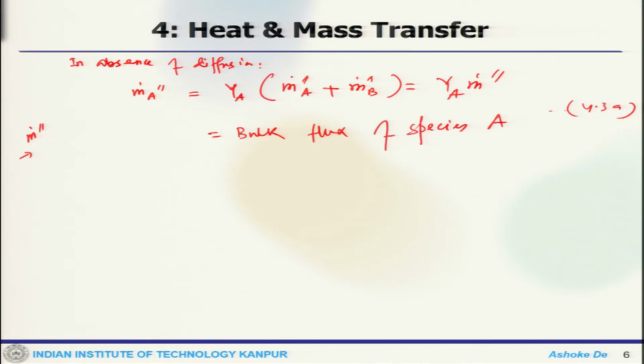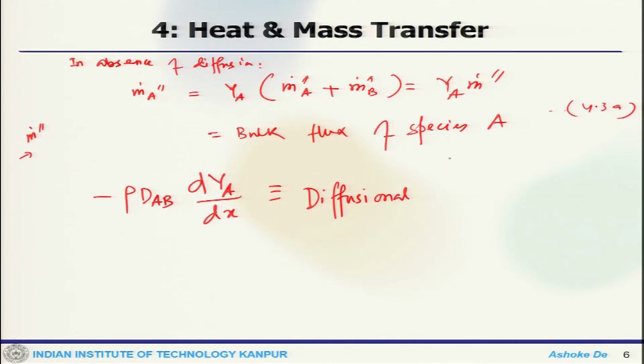Now, the diffusional flux adds an additional component to the flux of A. So, the diffusional flux is rho D_AB dY_A by dx, which is the diffusional flux of A.